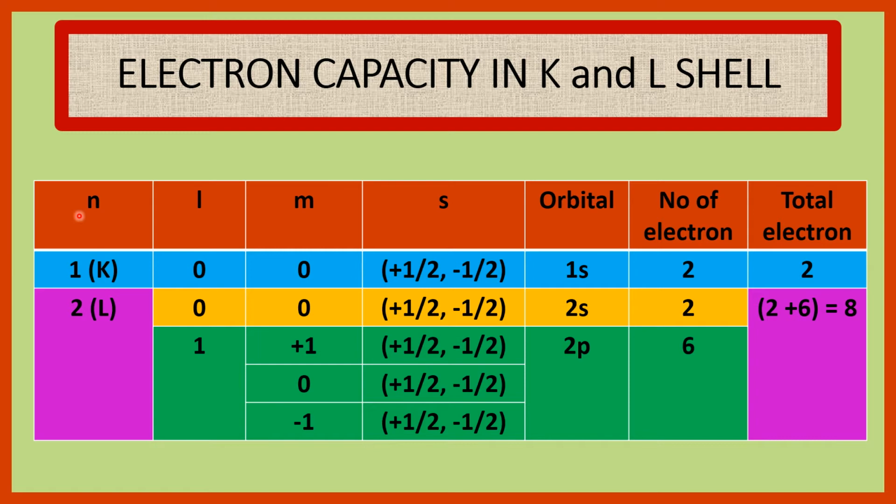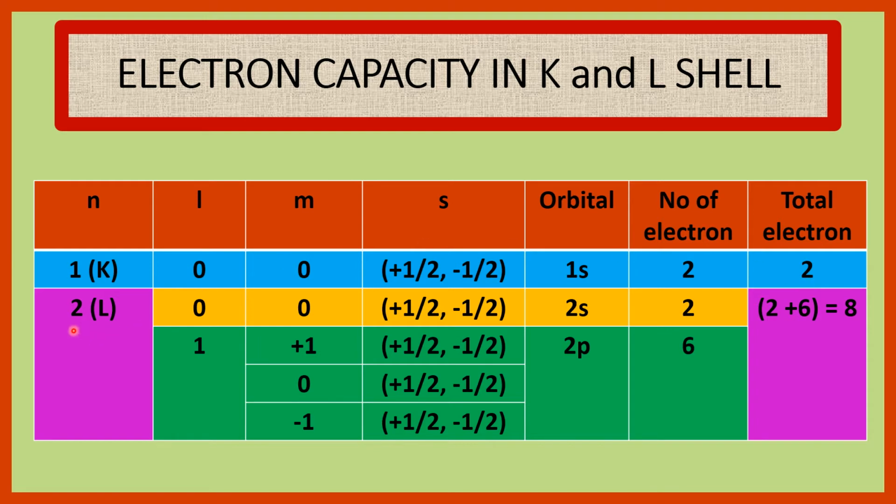Now we see the electron capacity in K and L cell according to Pauli's exclusion principle. First is K cell. For K cell, value of n is equal to 1. Value of l is equal to 0. Magnetic quantum number has only one value, which is 0. Spin quantum number has two values, one is plus half, another is minus half. Orbital is 1s. Number of electron 2. Total electron 2.